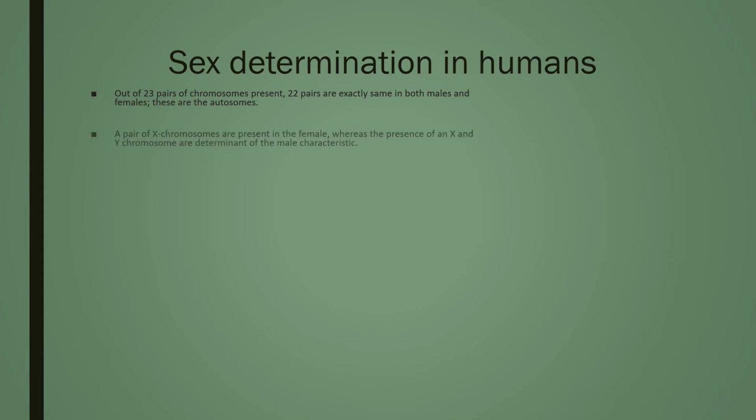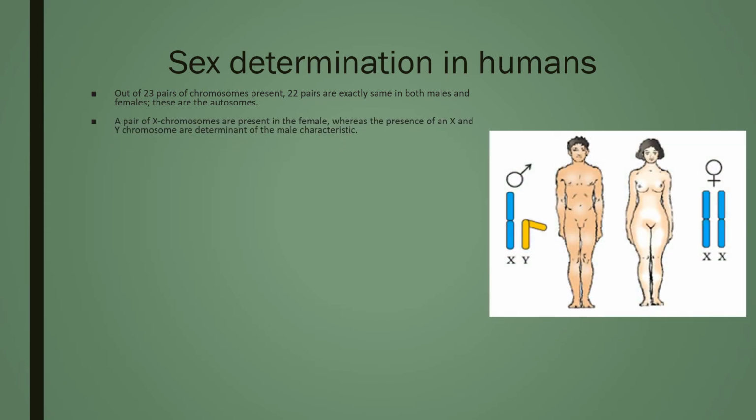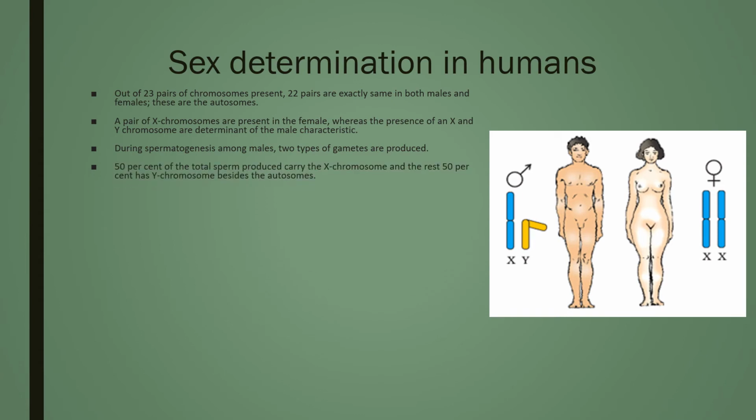A pair of X chromosomes are present in the females, whereas the presence of an X and Y chromosome are determinant of the male characteristic. During spermatogenesis among males, two types of gametes are produced. 50% of the total sperm produced carry X chromosome, and the rest, the 50%, has Y chromosome besides the autosomes.